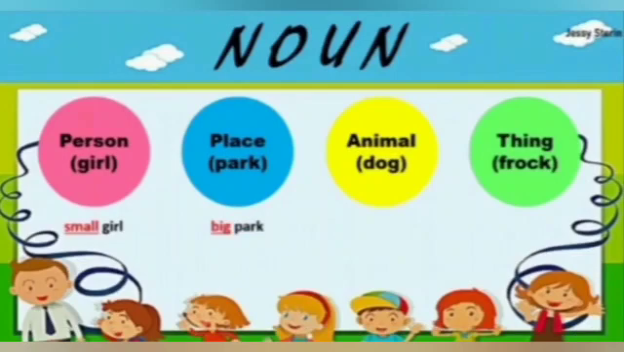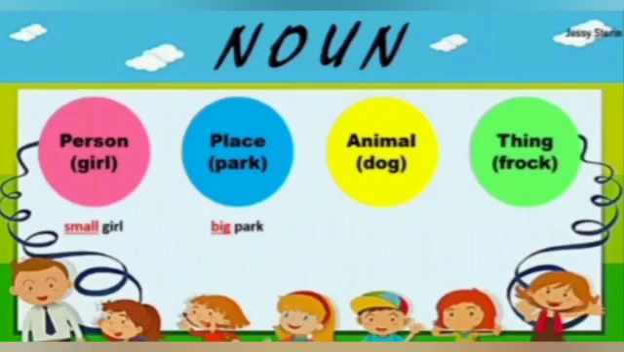Now moving to the next one, that is place. Children, here I have taken one example, that is park. So here how can we describe the park? We can say big park, beautiful park, small park. So those words big, beautiful, small will be adjectives of noun park. Children, here we are discussing describing word with noun, so don't be confused. Okay.